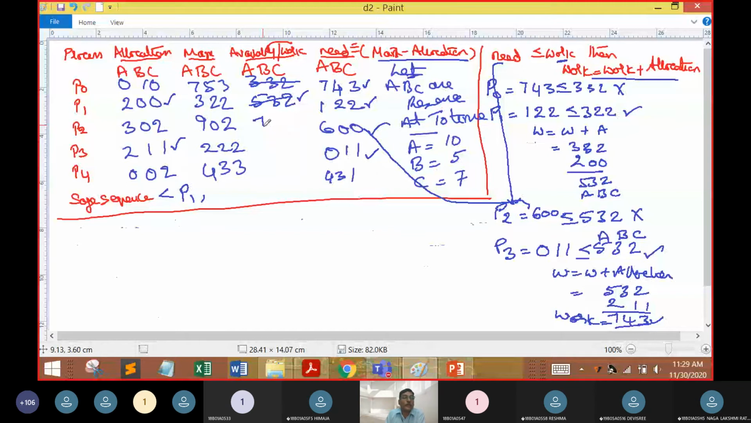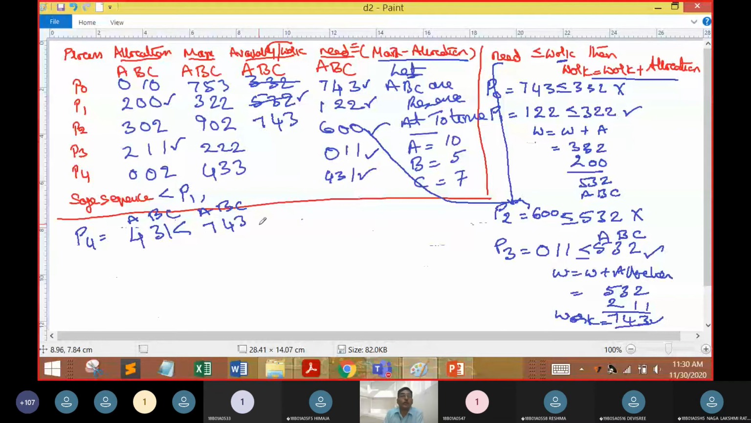Okay, fine. Next I am going to compute the value of P4. What is the P4 value? P4 need value is 4, 3, 1. That is 4 instances of A, 3 instances of B, 1 instance of C, is less than or equal to the work, that is 7, 4 and 3. Can you tell me, is this condition true or false? Now the condition is true.